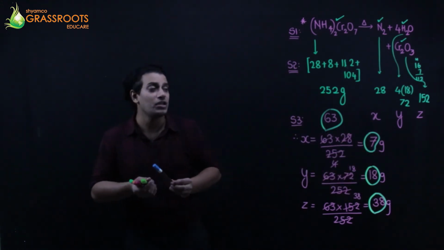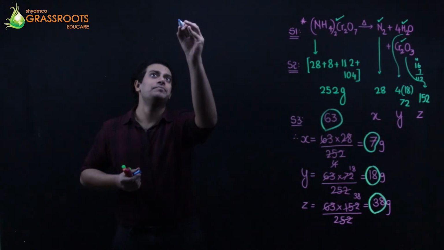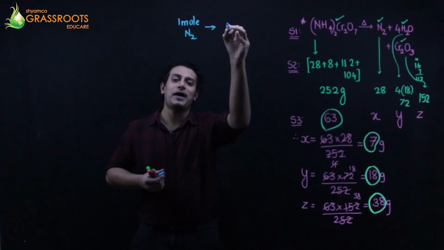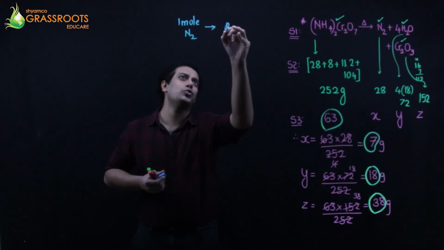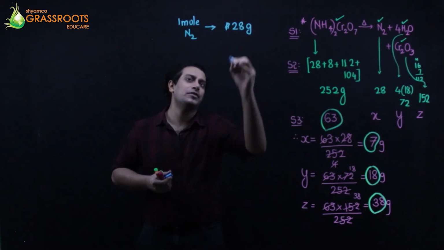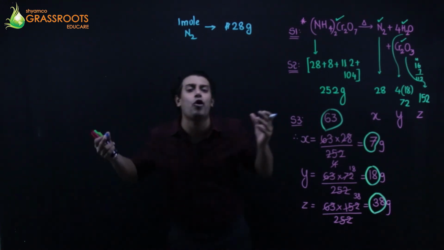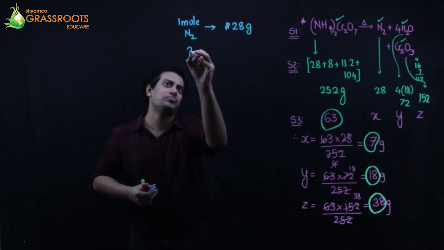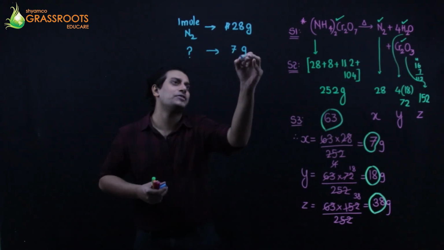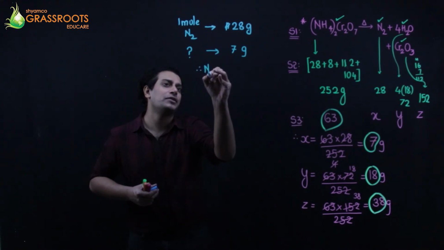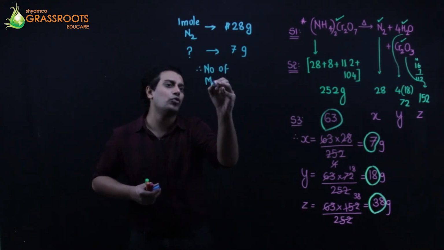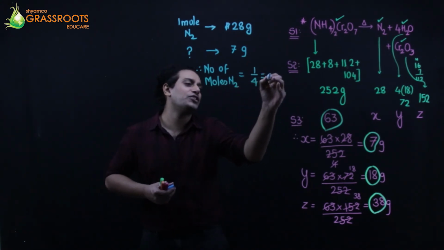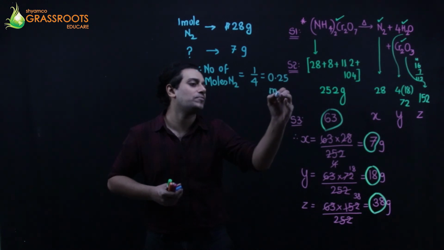Okay. Number of moles. Katha. 1 mole of nitrogen occupies 14 into 2, 28 grams. But in the test tube, कितना ग्राम फॉर्म हुआ? सिर्फ 7 ग्राम. So how many moles will form 7 grams in my test tube? Cross multiply. So I get number of moles of nitrogen is going to be 1/4, which is 0.25 moles.